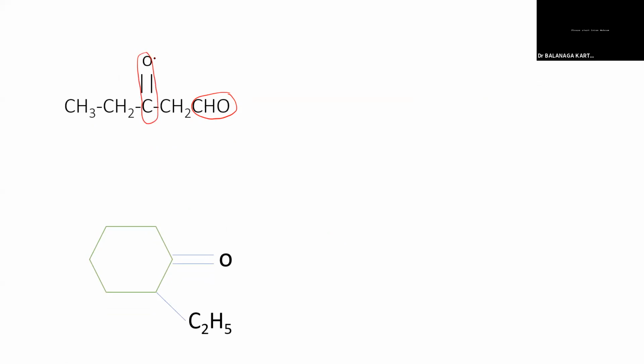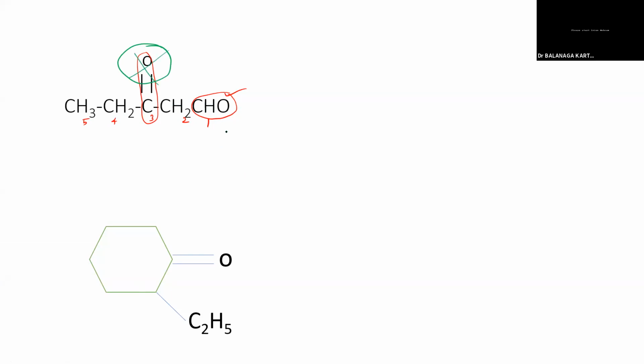If aldehydes and ketones are both present, you have to give the preference to the aldehyde according to functional group priority. So CHO is there, so 1, 2, 3, 4, 5. One oxygen is excessively present in the long chain.